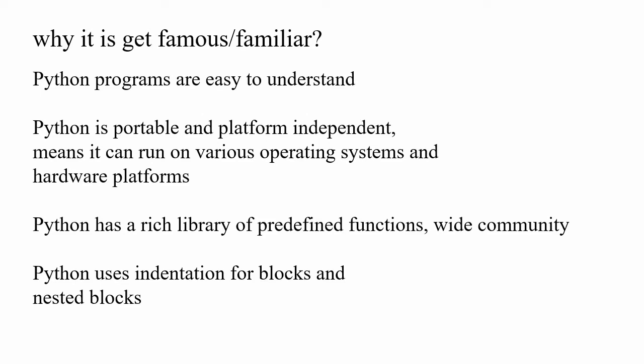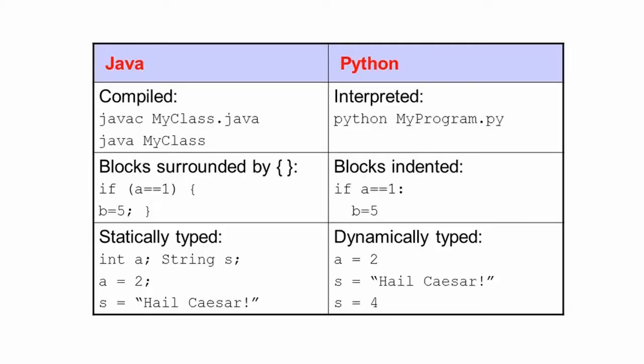Next we are going to see the difference between Java and Python. It's just a comparison. Java is a compiled language, and Python is an interpreted language. In Java, the blocks or conditions are surrounded by curly braces, and here we are using indentation. Java is statically typed, and Python is dynamically typed. Statically typed means that once we assign a variable as an integer or string, we cannot change it throughout the program. But in Python, we can change it as we want.